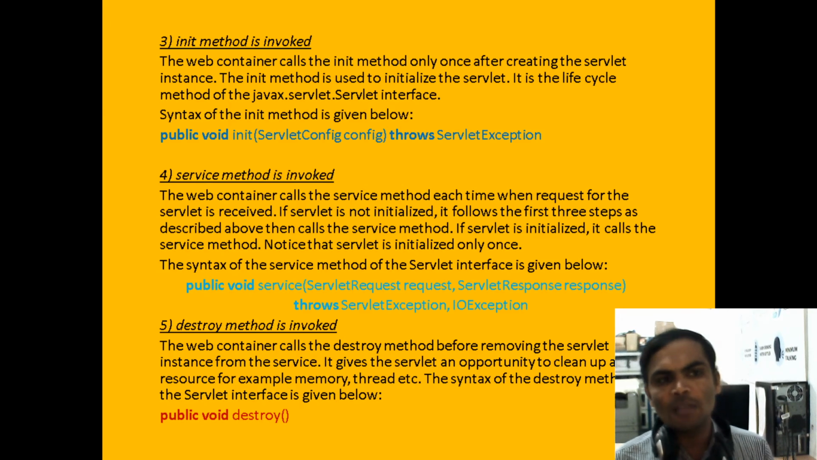Then coming to the init method, the web container calls the init method only once. It will not call the init method multiple times. The service method is executed multiple times based on your multiple requests. Under the init method, we have a servlet config object. This init method throws ServletException. The init method is used to initialize the servlet. The life cycle methods are in the javax.servlet.Servlet interface. The init method is available under the Servlet interface.